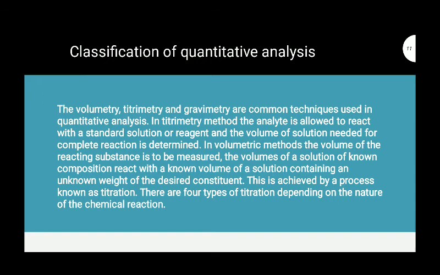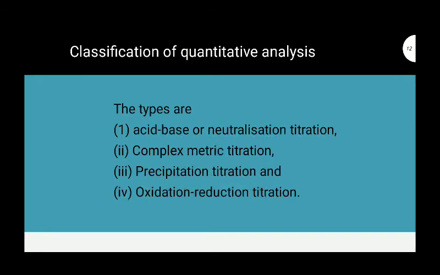There are 4 types of titration depending on the nature of the chemical reaction. The types are acid-base or neutralization titration, complexometric titration, precipitation titration, and oxidation-reduction titration.